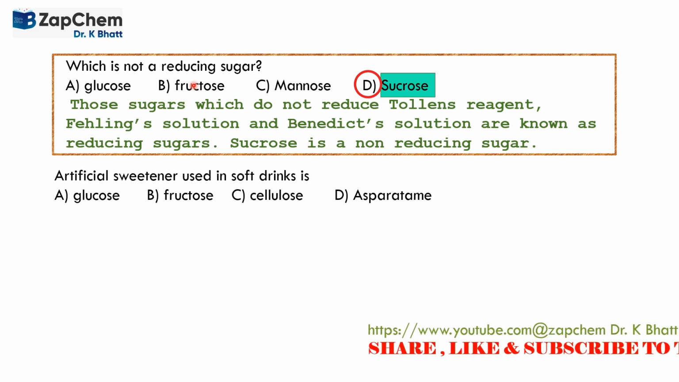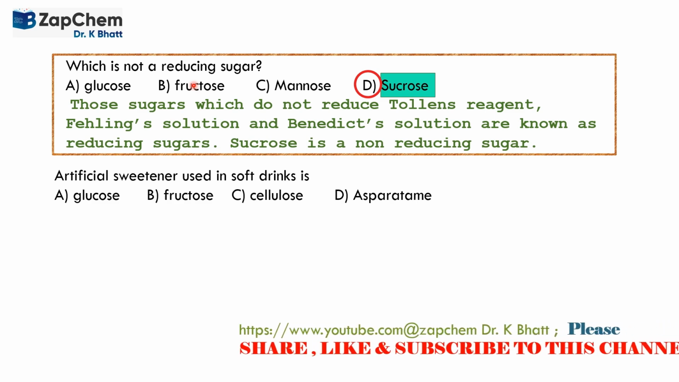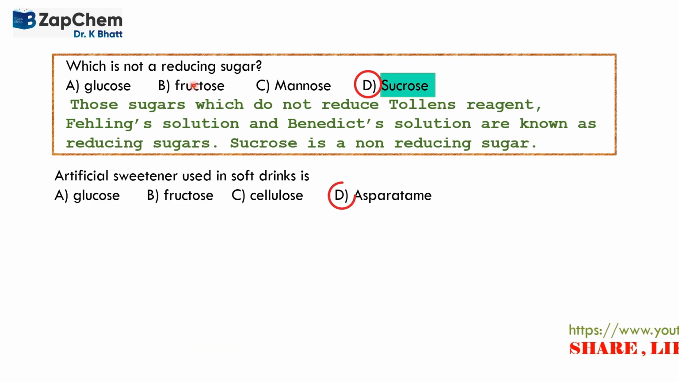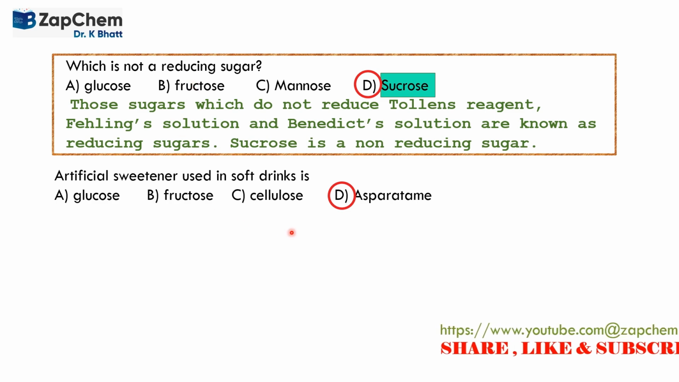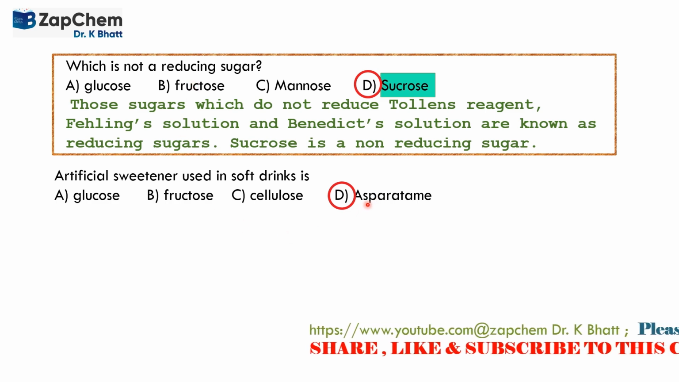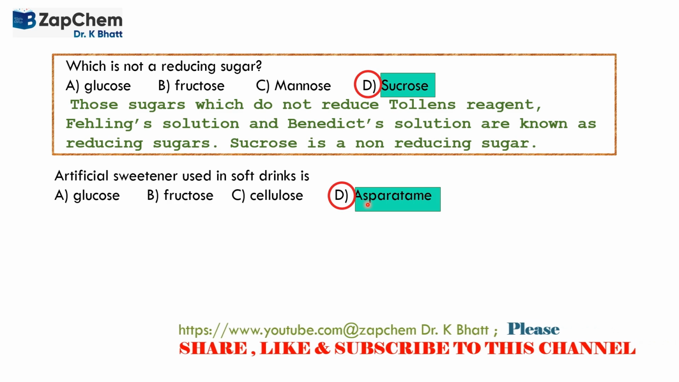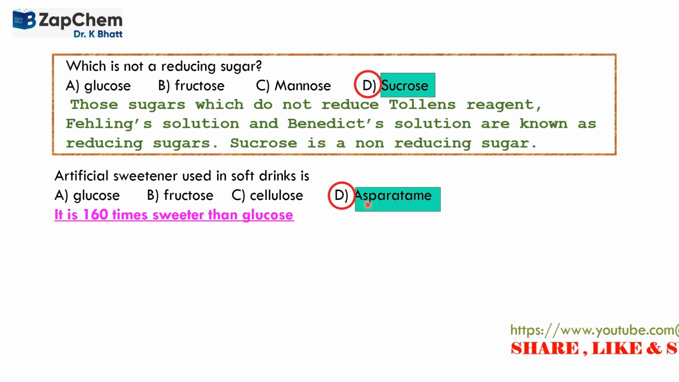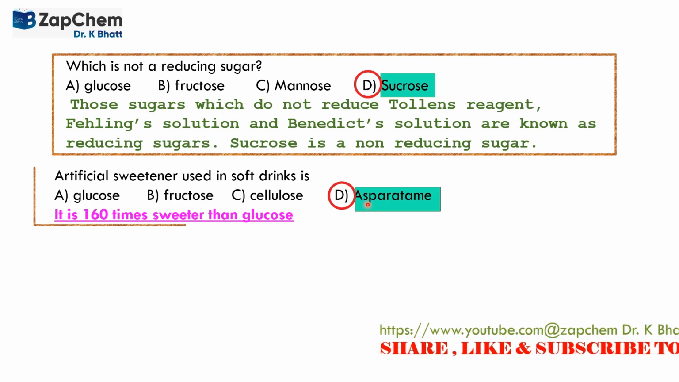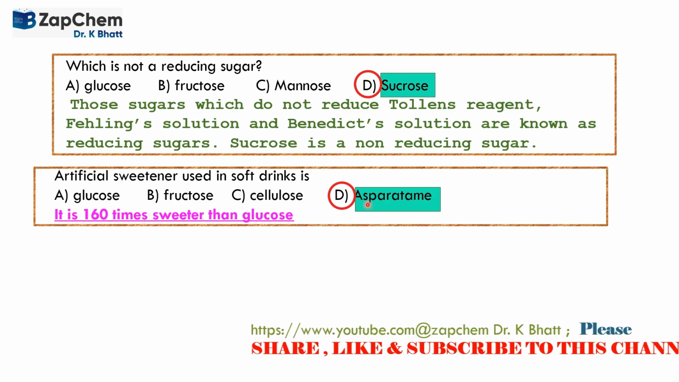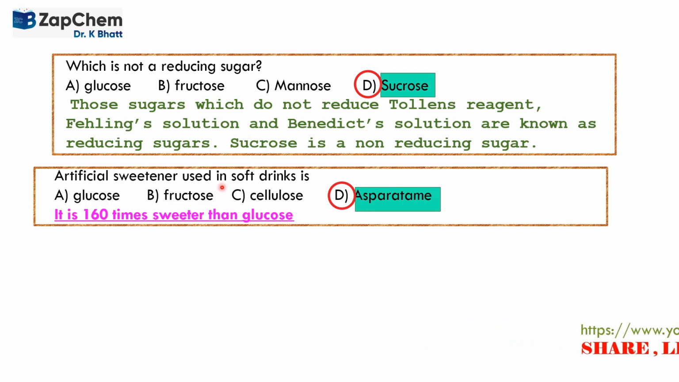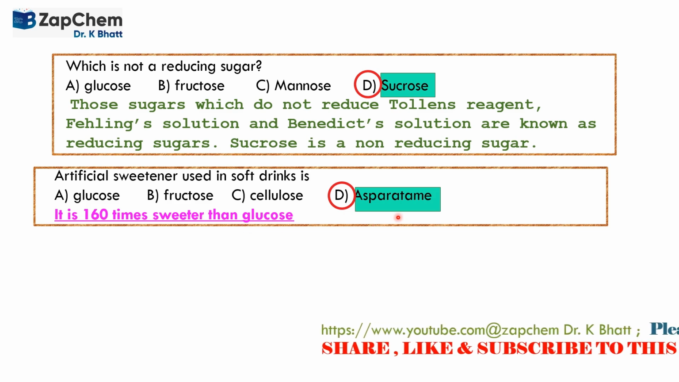Next question, the artificial sweetener used in soft drinks is glucose, fructose, cellulose, or aspartame, and the correct option is aspartame. Aspartame is 160 times sweeter than glucose. That's there. And finally, the answer we get here is aspartame.